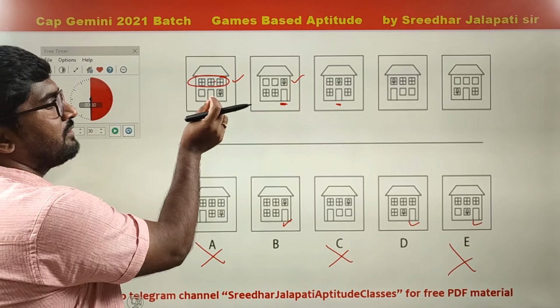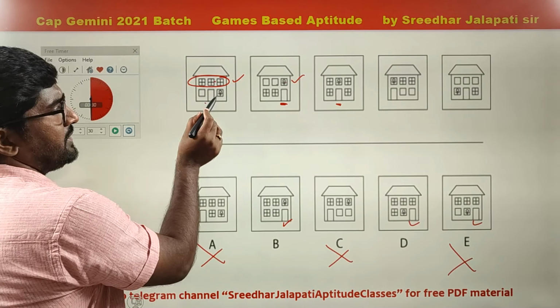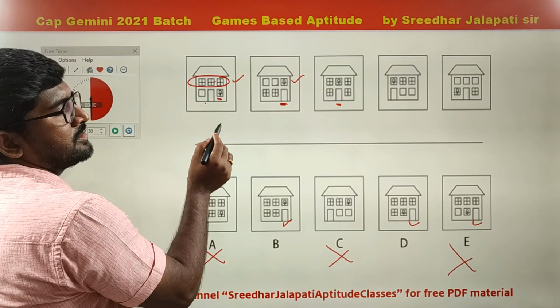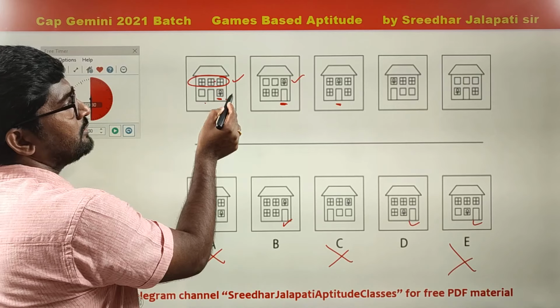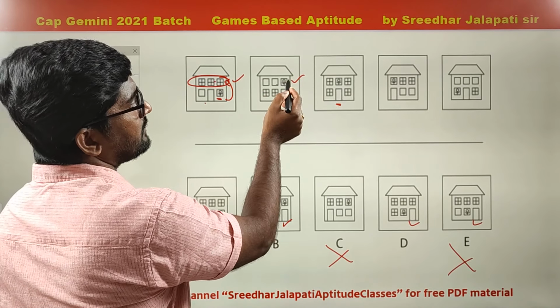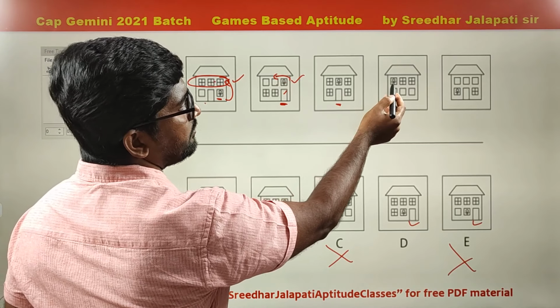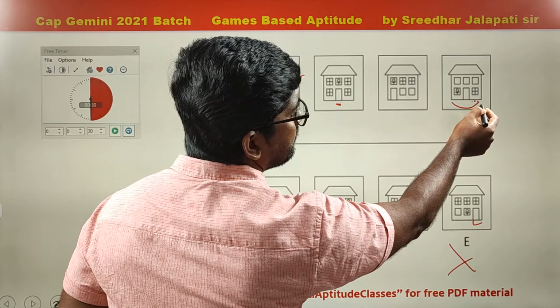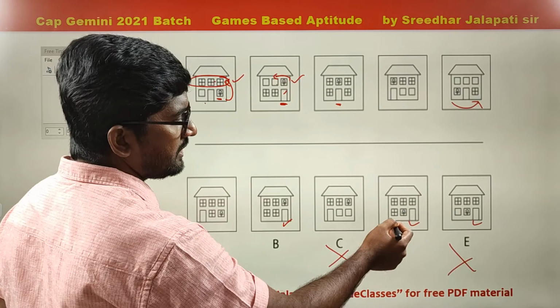Now let us see where that flower is. In the first house, the flower is here, bottom right corner. Next from here it shifted up one place anti-clockwise direction. Then again from there one place anti-clockwise direction, one place anti-clockwise, one place anti-clockwise. Now from here if it moves one place anti-clockwise direction, that should be in the last window.